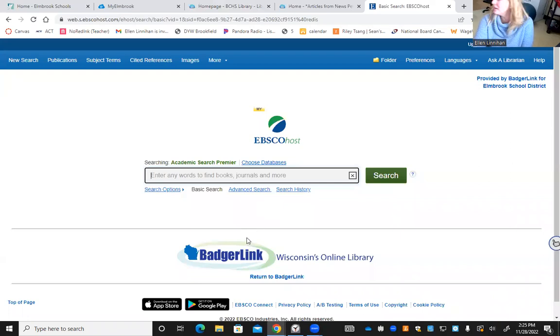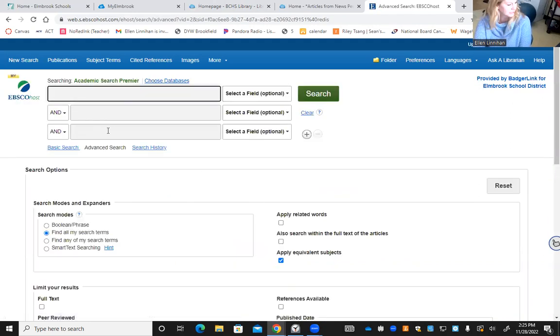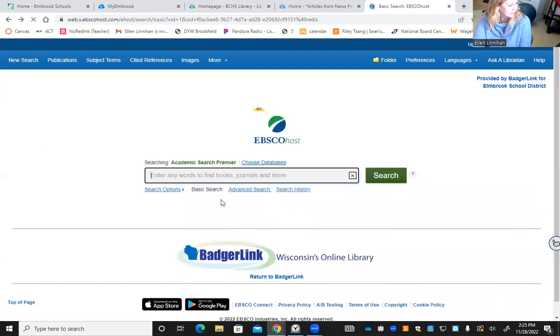All right. And then before I just jump right into it and put my topic in there, I'm going to click on Advanced Search on the bottom. Do you see that? Do I need to go back? Okay. Instead of just putting your topic in there, click Advanced Search on the bottom underneath.